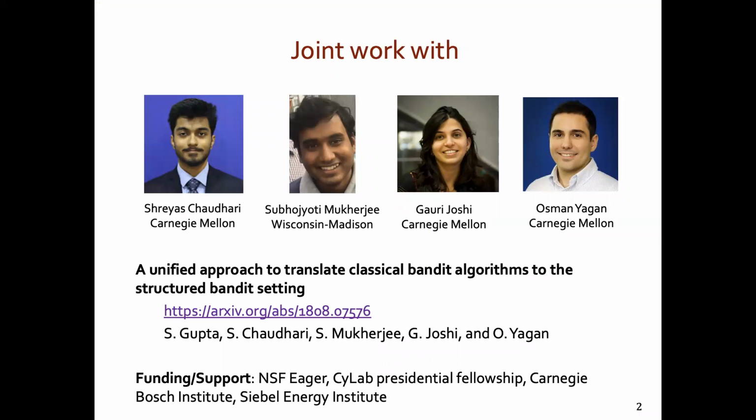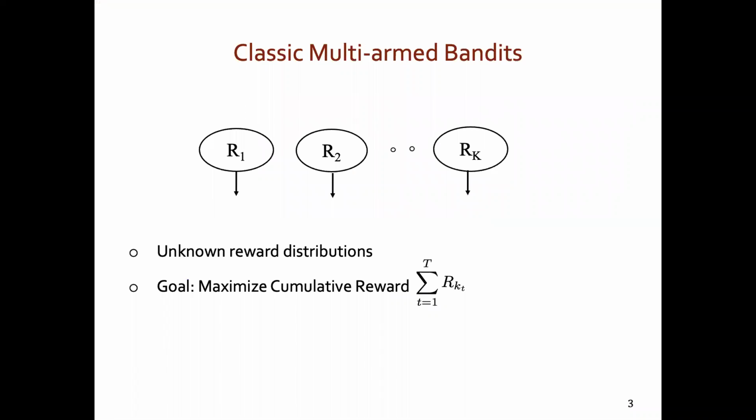Let's get started with a quick discussion on classical multi-arm bandits. In the classical multi-arm bandit problem, a player is faced with k arms. At each round, the player picks one of the k arms and receives a random reward corresponding to that arm. Each arm has a different reward distribution, which is not known to the player. The goal of the player here is to maximize the cumulative reward across a total of t rounds. The goal of maximizing cumulative reward is in turn equivalent to minimizing cumulative regret. The regret could be thought of as the loss incurred upon pulling the suboptimal arms.